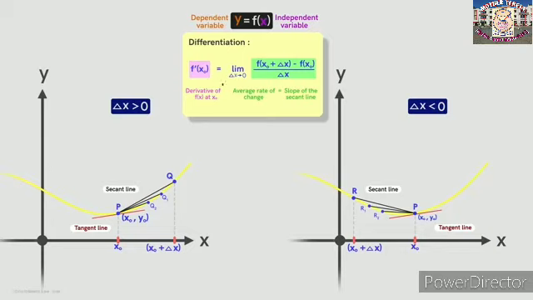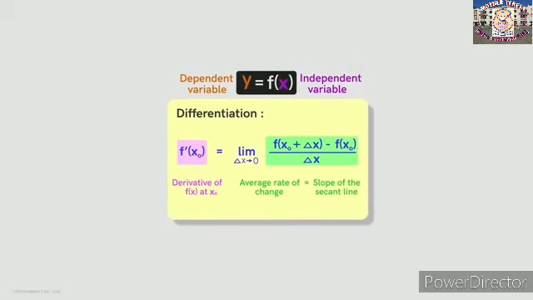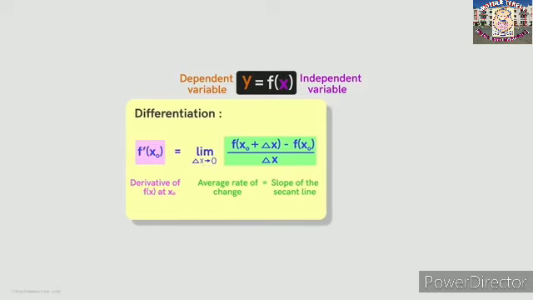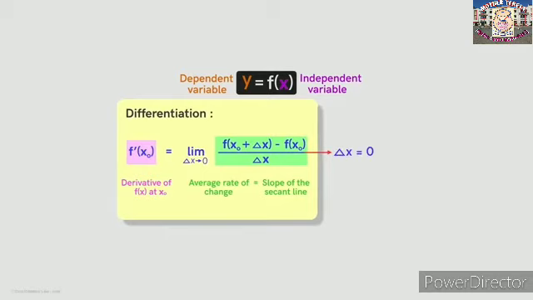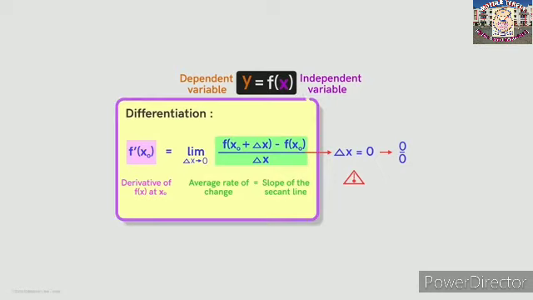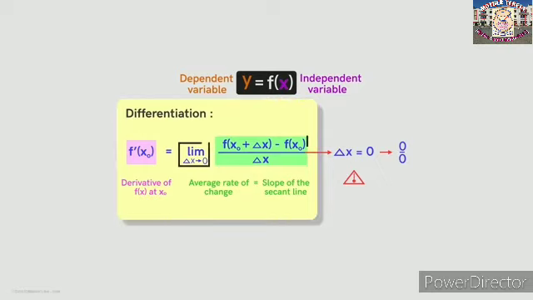That is nothing but the derivative of the function at x0. We denote it by putting a dash like this on the notation for the function. Note that the limit delta x tends to 0 does not mean we put delta x equal to 0 in this ratio. This would result in the ratio being equal to 0 divided by 0, which does not make any sense. In this video, we will understand what this really means. Along with it, we will also explore different theoretical aspects of the derivative of a function.